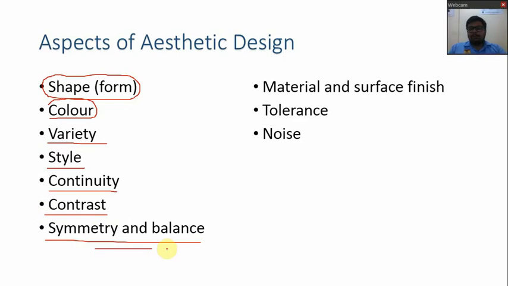Most of the components in engineering are built for symmetry. If not, then they will go for unsymmetric products. The next, material and surface finish. What type of material is used is also a very important aspect. Then tolerances and noise. So these are the aspects that are considered in aesthetic design.